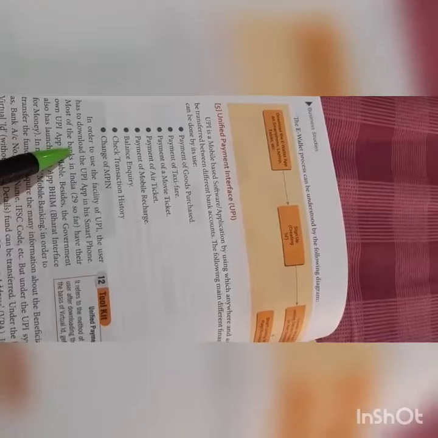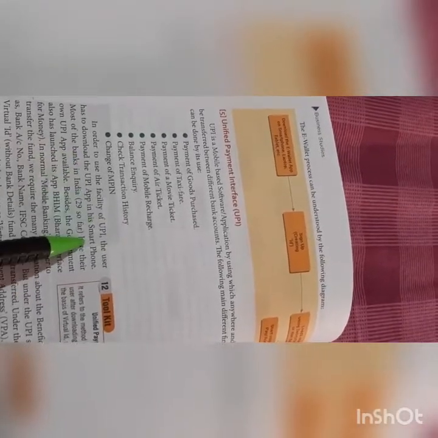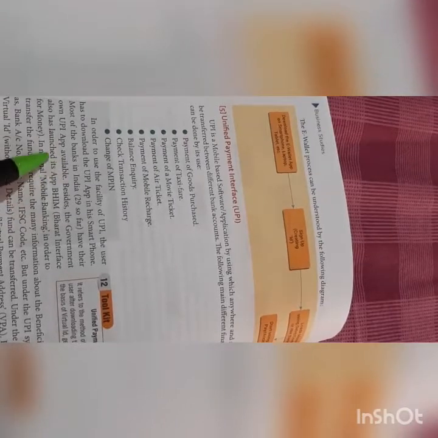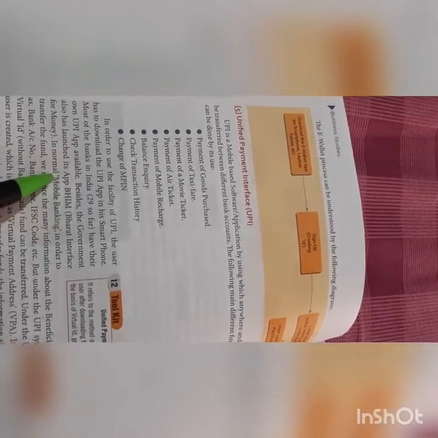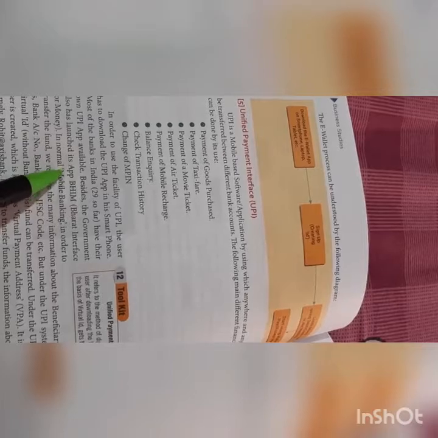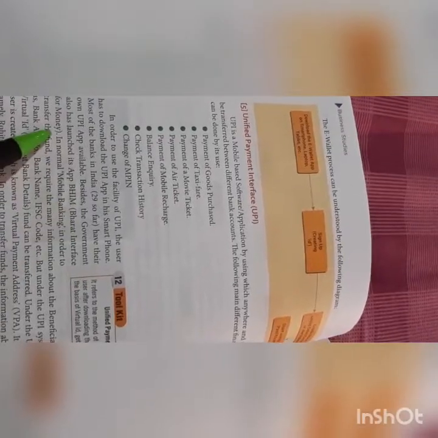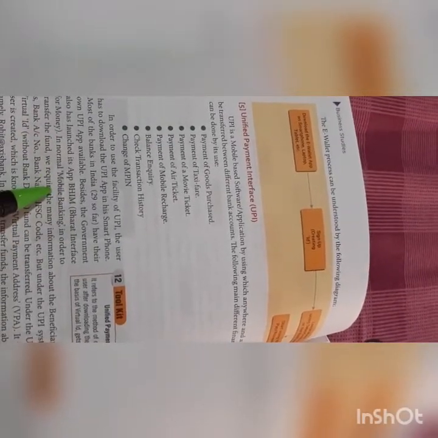Again, what you have to do, you have to download the UPI app in your smartphone. Most of the banks in our country are providing UPI facility to their customers. The government before this has launched an app. This is the BHIM app, Bharat Interface for Money. This is another form of mobile banking.